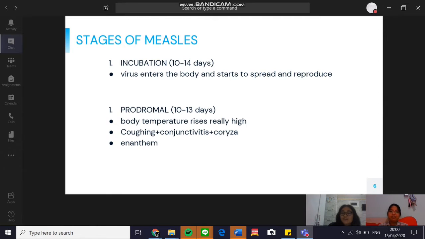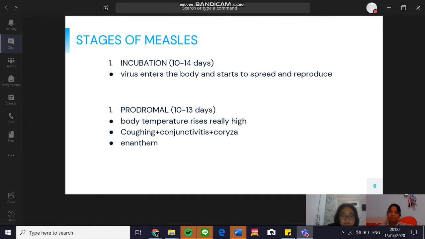So, the stages of the disease. The incubation period lasts for 10 to 14 days, where the virus enters the body and starts to spread and reproduce. Once the symptoms start, it enters the prodromal period that lasts for 3 days. During this stage, the body temperature rises really high and symptoms such as coughing, conjunctivitis, which is the inflammation and redness of the white part of the eyes, and coryza, which is a swelling of the mucous membrane in the nose, so the nose will feel stuffy. Afterwards, the enanthem will start to appear, which is the rash on the mucous membrane.